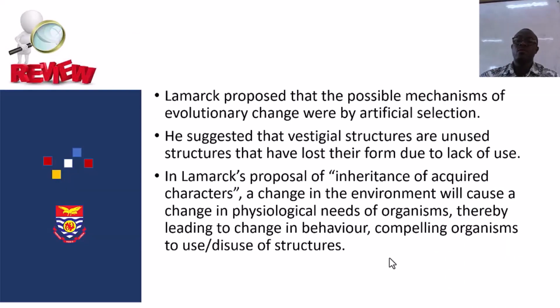So, in review, Lamarck proposed that the possible mechanisms of evolutionary change were by artificial selection. He suggested that vestigial structures are unused structures that have lost their form due to lack of use. In Lamarck's proposal of inheritance of acquired characters, change in the environment will cause a change in physiological needs of organisms, thereby leading to change in behavior, compelling organisms to use or disuse structures.